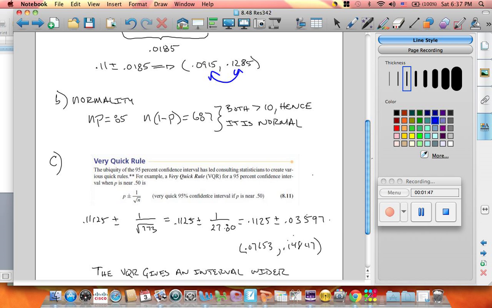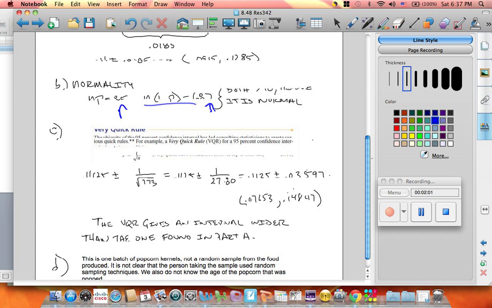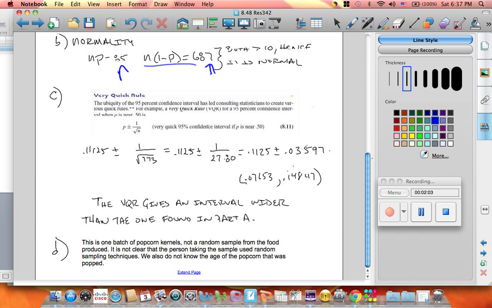Now, question B is about normality. Is it normal? And in a proportion, when we do that, we need to multiply two tests, n times p and n times 1 minus p. They both need to be larger than 10. They are, hence it is normal. Now, part C,